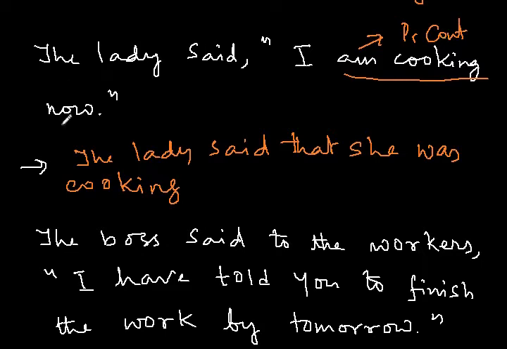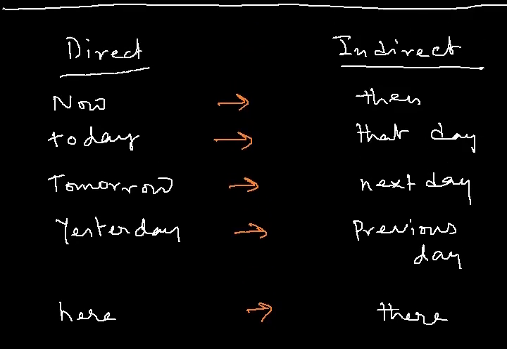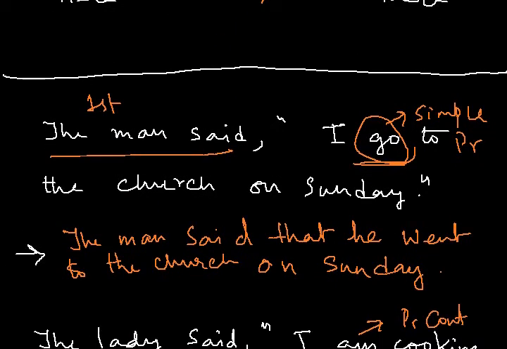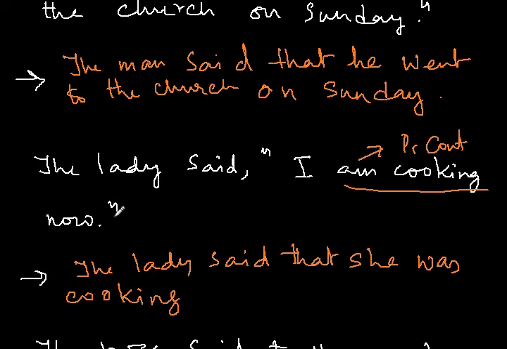Now what is to do with this word now? I have another set of list here. When we have these words in direct speech and you have to change the sentence into indirect speech, then this word changes as well. Now becomes then. So we have this word now in direct speech, and we have to make it then.